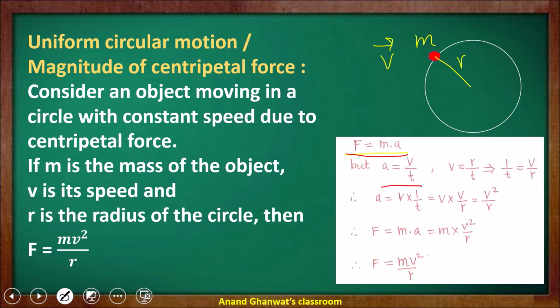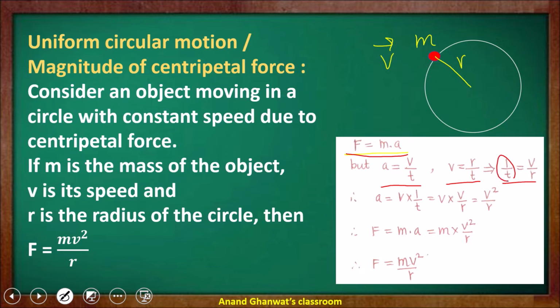Therefore acceleration is equal to v upon t, since here the initial velocity is 0. We know that velocity is equal to distance upon time. Here r is the distance, so v is equal to r upon t. Therefore 1 upon t is equal to v upon r.